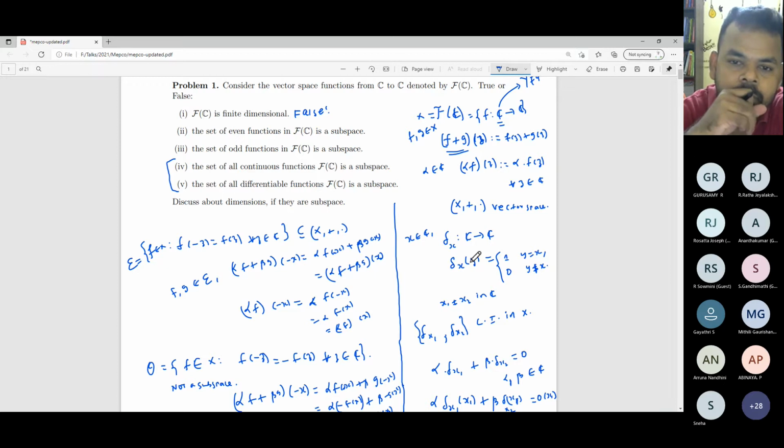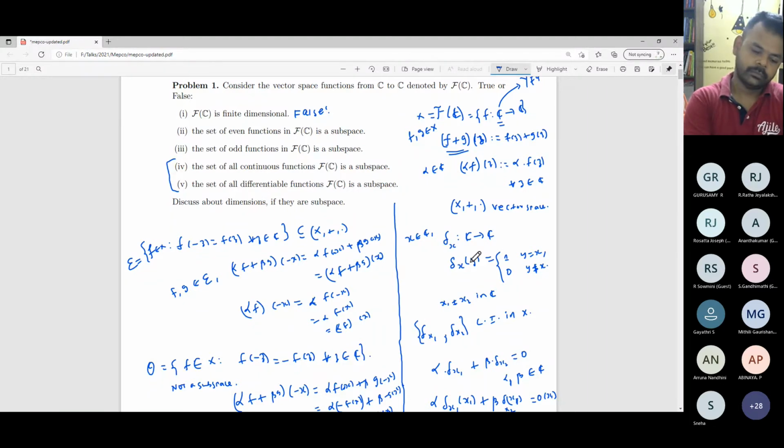The sum of two continuous functions is always a continuous function, it will never become discontinuous. No, I'm telling, sir, in the vector space of functions from C to C, in that set, we may have discontinuous functions also.